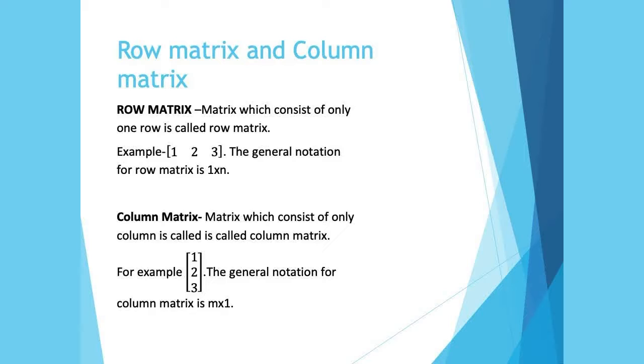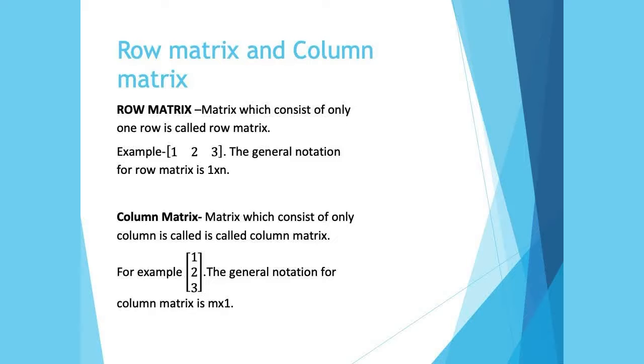For example, I have taken 1 2 3. In this matrix, columns are three columns, but row is one only: 1 2 3. So this matrix is called as the row matrix. The general notation for the row matrix is 1 cross n. Why have we taken 1? Because it is fixed that there will always be only one row, but the number of columns can be n. 2 columns भी हो सकते हैं, उसमें 3 columns भी हो सकते हैं. That's why we take the general notation for the row matrix as 1 cross n.